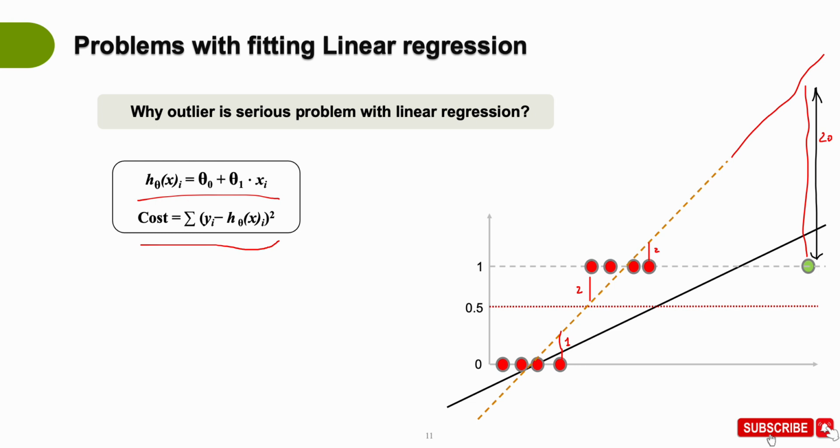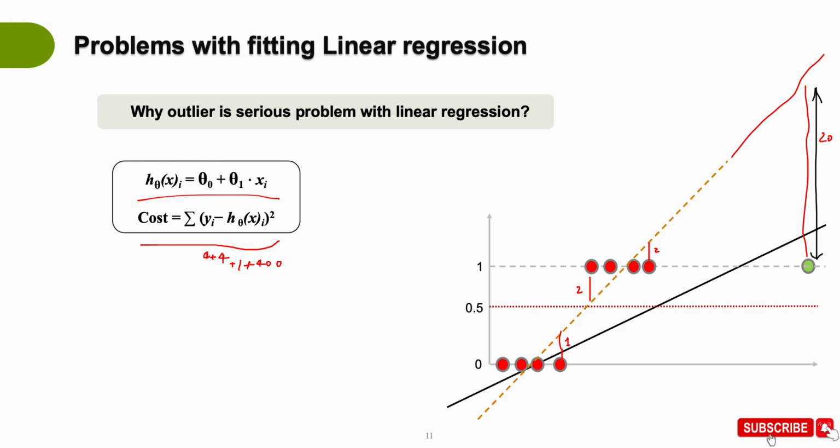So this is already a large number as compared to these distances, right? And when we look at this cost function, essentially what we are doing here is squaring these distances. That means this would be something like 2 squared, which is 4, again 4, and plus 1 squared, which is 1. And then when we square this number, this 20, it would become 400, right?